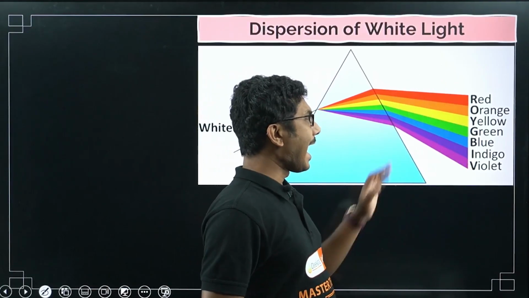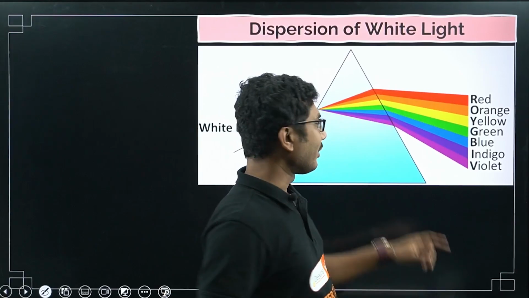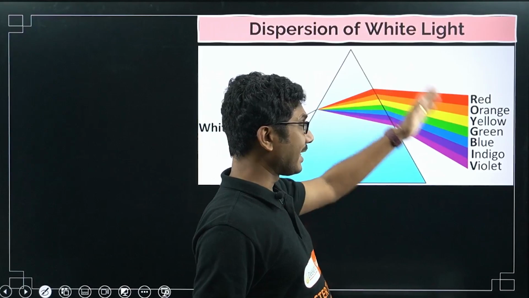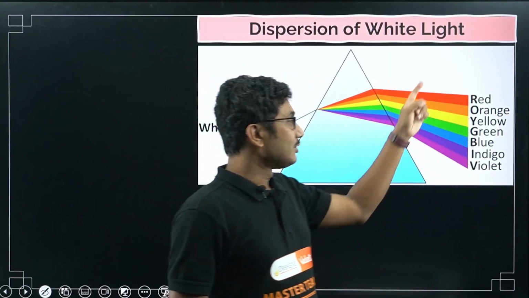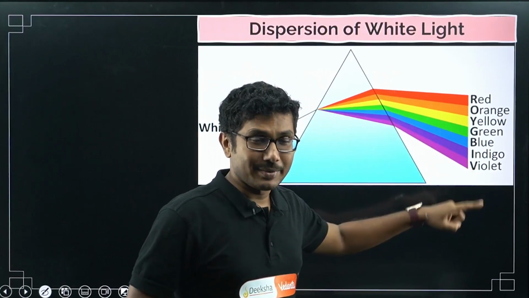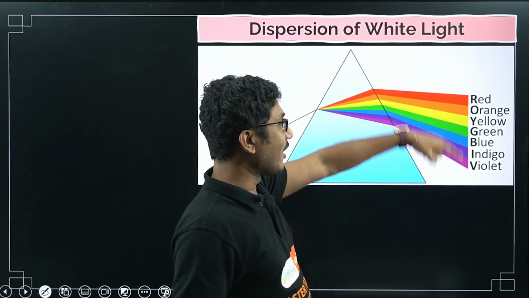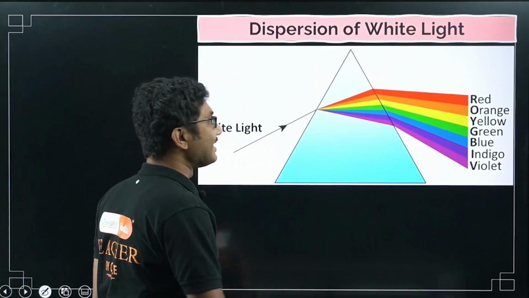Okay, and if you see, violet is at the extreme end of this color spectrum. This is called a spectrum. Spectrum means where you get multiple colors. So you get violet at the extreme end of the spectrum and red at the extreme end on the other side. Violet is at the bottom side, red is at the top side. Normally this is the case.